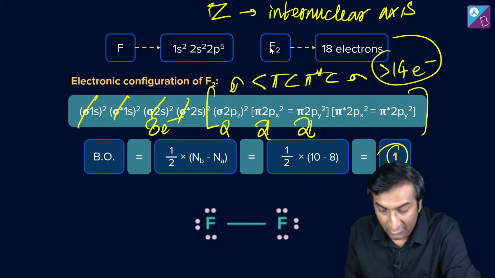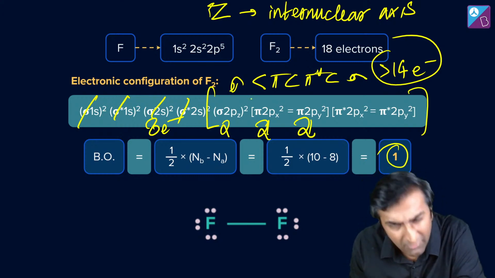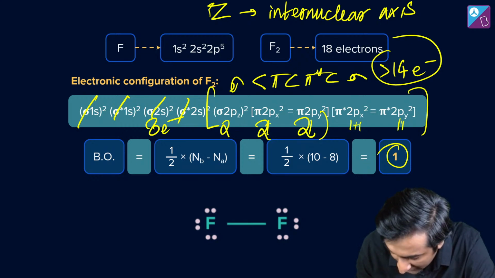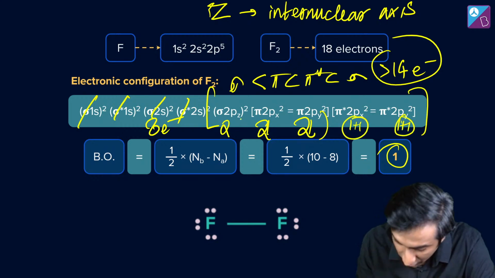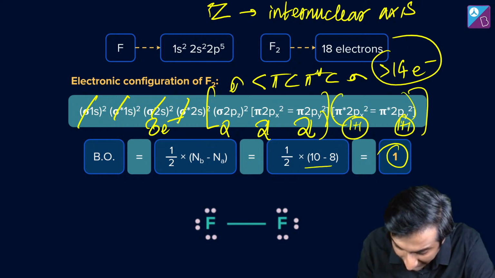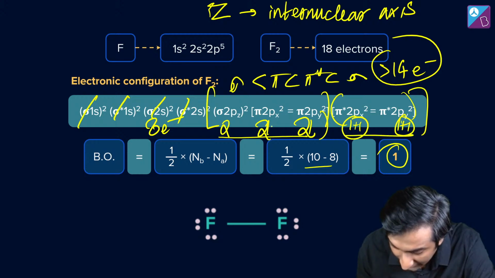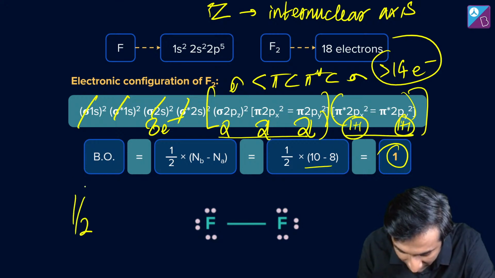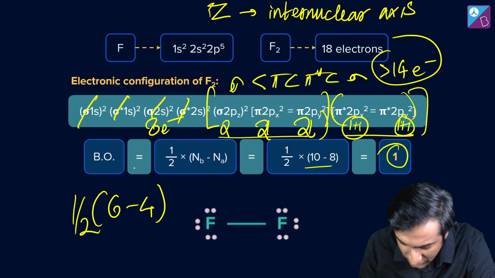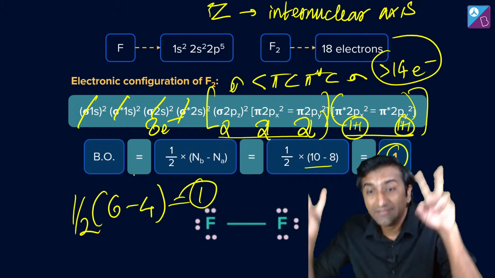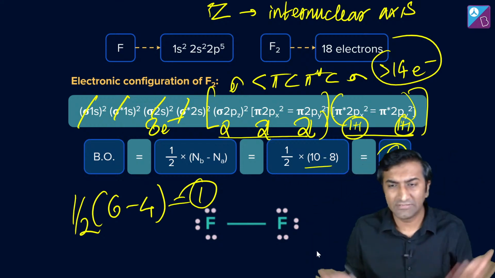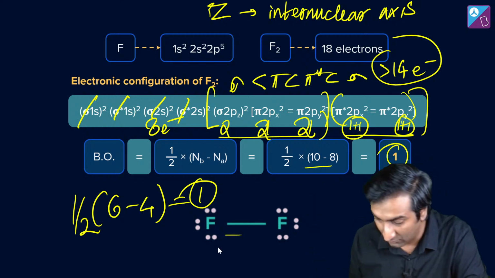All right, sweet. So I've done that now. 6 and 8, 14. अभी बचे कितने? 4 और बचे. बाकी 4 again 1 and 1 and then plus 1 plus 1. Okay. Now what you have to do is just this minus this, which is sure 10 minus 8 or whatever, but I just need to do 6 minus 4. What I'm essentially doing is half into 6 minus 4, which is easier to count. ये 8 अगर मैं हटा दिए, which gives me the same answer, which is 1. So you see the trick, quote unquote trick. The trick, quote unquote, works the same way. Yeah, you get bond order to be 1, मतलब एक single bond है.